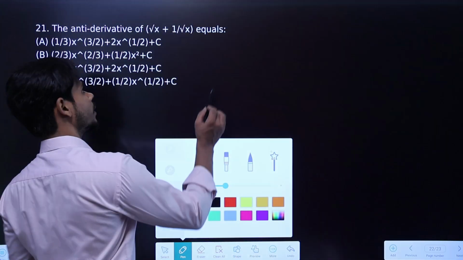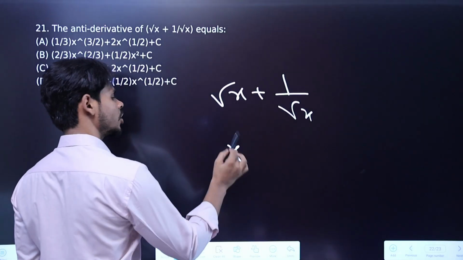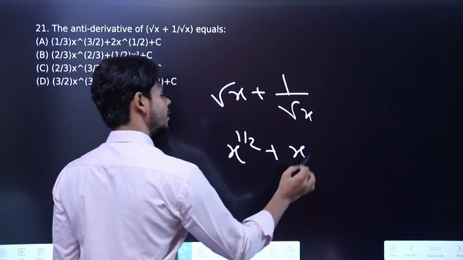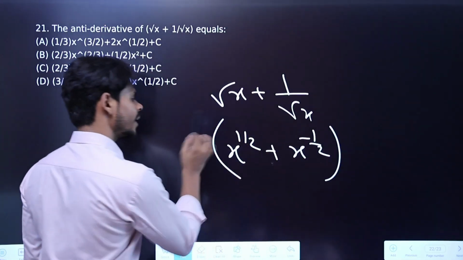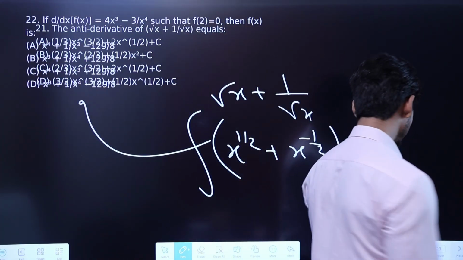Just we need to find the integral of, in this question, root x plus 1 by root x. So just write x raised to power 1 by 2, and this will go in the numerator to make it 1 by 2. Just integrate this function and get the answer, and choose the MCQ option over here.